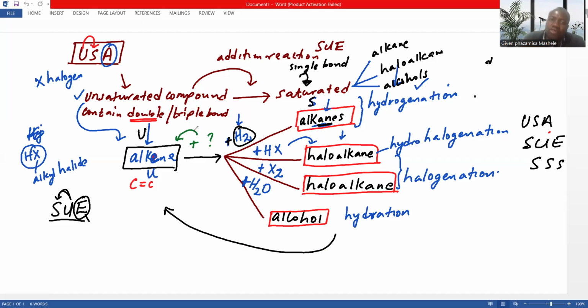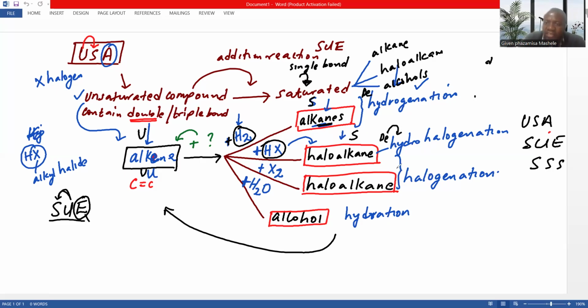But if we remove the alkyl halides from the saturated compound, then it will also be elimination, but it will be dehydrohalogenation. Then there is dehalogenation and dehydration, which means removal.